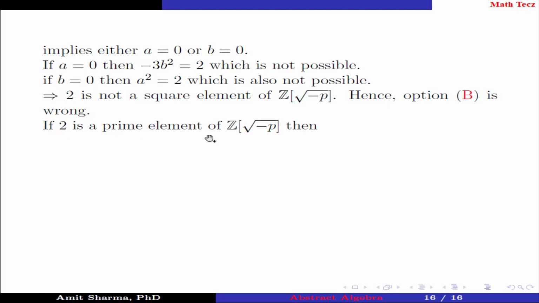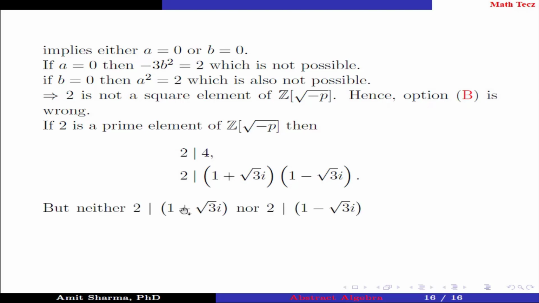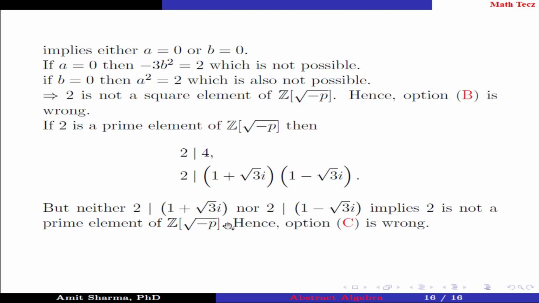If 2 is a prime element of Z[square root of minus P], then 2 divides 4, implies 2 divides 1 plus root 3 iota times 1 minus root 3 iota. We write 4 as the product of these two factors, but neither does 2 divide 1 plus root 3 iota nor does 2 divide 1 minus root 3 iota, implies 2 is not a prime element. Hence option C is wrong. Hence option D is right.